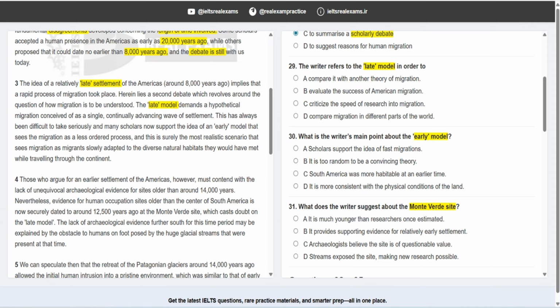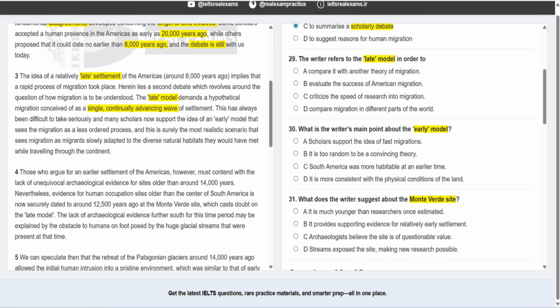It says the late model demands a hypothetical migration conceived of as a single continually advancing wave of settlement. Okay, the passage says the late model was hypothetical. It means it was unrealistic somehow because it claims a single continually advancing wave of settlement. Means the settlement was too fast and it was ongoing somehow.